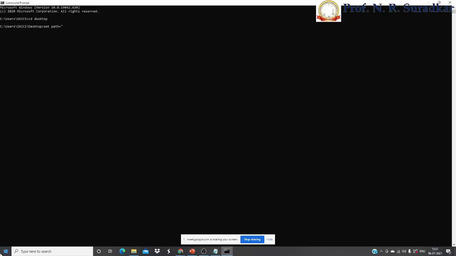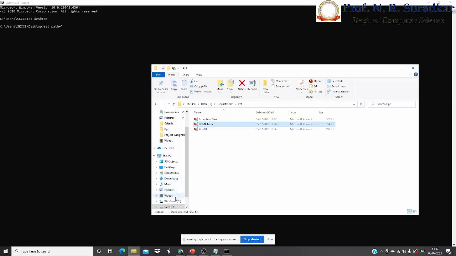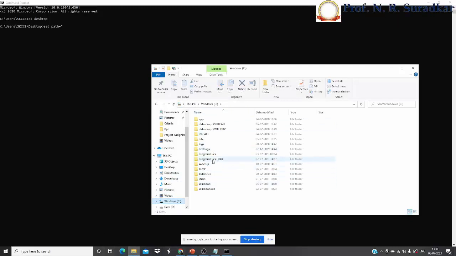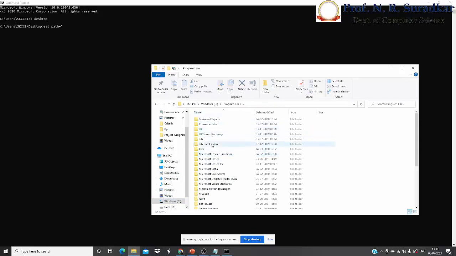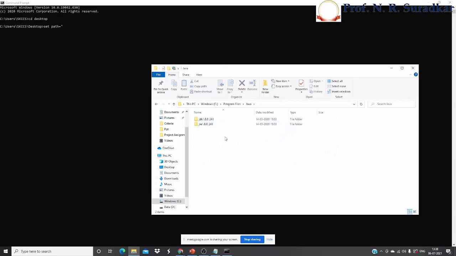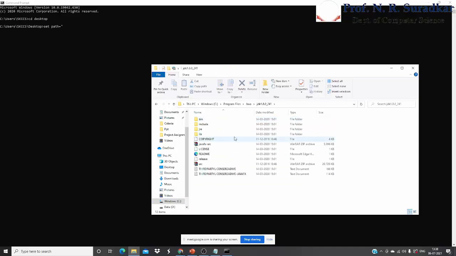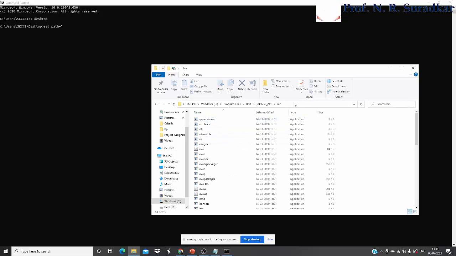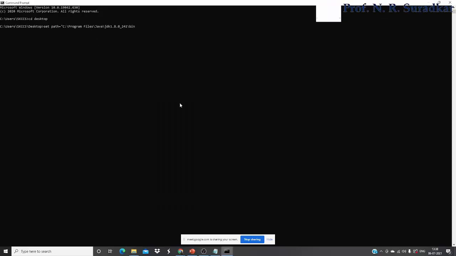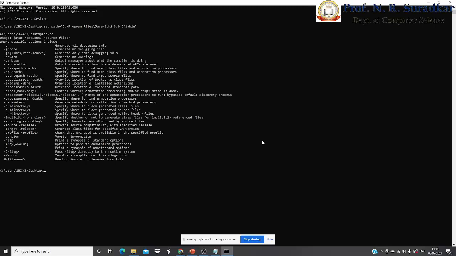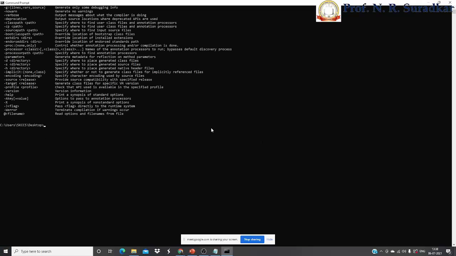Use the double quotation. Then go to the C drive, open the Program Files folder, then the Java folder, then the JDK folder, then the bin folder, then copy the path from here, Control C. Paste the path here, complete the double quotation mark, press enter, and use this javac keyword to check whether the particular path is set properly or not.